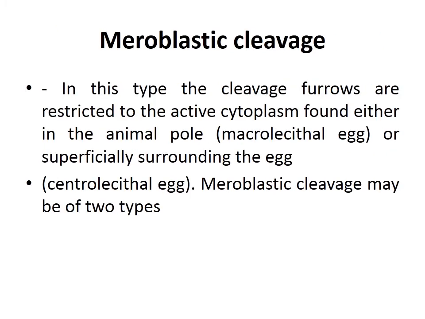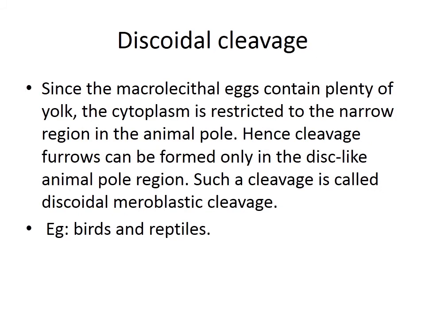Meroblastic cleavage. In this type, the cleavage furrows are restricted to the active cytoplasm found either in the animal pole, that is macrolecithal egg, or superficially surrounding the egg, which is called centrolecithal egg. Meroblastic cleavage may be of two types. Discoidal cleavage. In macrolecithal eggs, plenty of yolk is present.